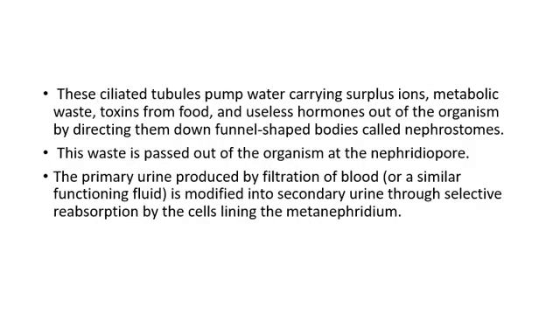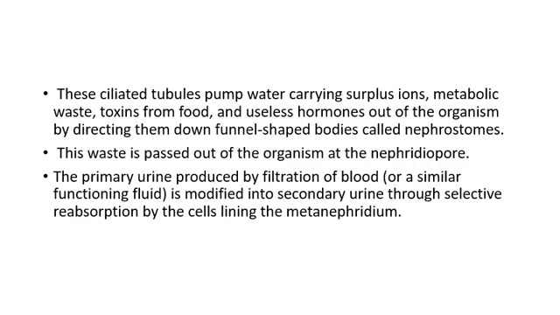As I already told you, these ciliated tubules pump water carrying surplus ions, metabolic waste, toxins and useless hormones from the blood out of the organism by directing them down funnel-shaped bodies called nephrostome. That is the cilia pump water which contains ions, metabolic waste, toxins, food and useless hormones from the body fluid to the funnel-shaped nephrostome. This waste material is passed out of the organism through nephridiopore.